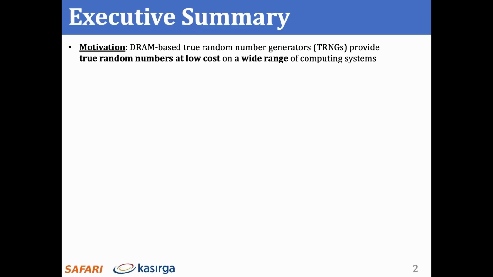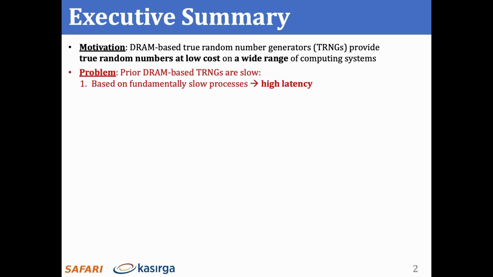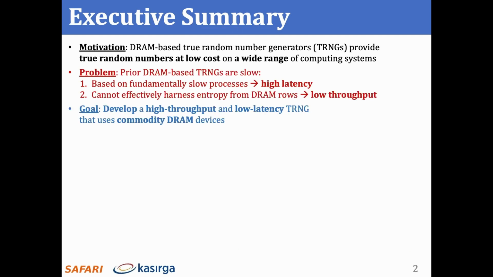DRAM-based true random number generators can provide low-cost true random number generation to a variety of computing systems. However, prior DRAM-based TRNGs cannot provide low latency and high-throughput true random number generation, as these TRNGs either sample fundamentally slow physical processes or cannot effectively harness entropy from DRAM rows. Our goal is to develop a high throughput and low latency TRNG that can be implemented using commodity DRAM devices.